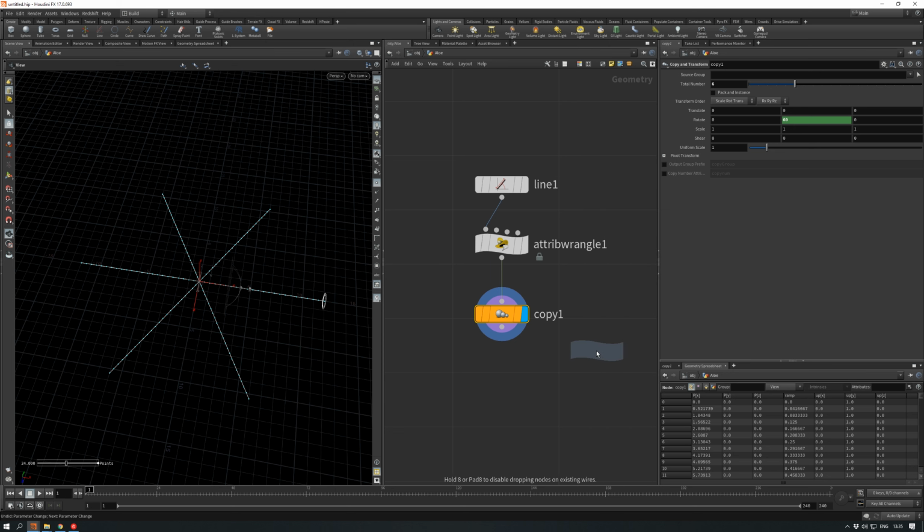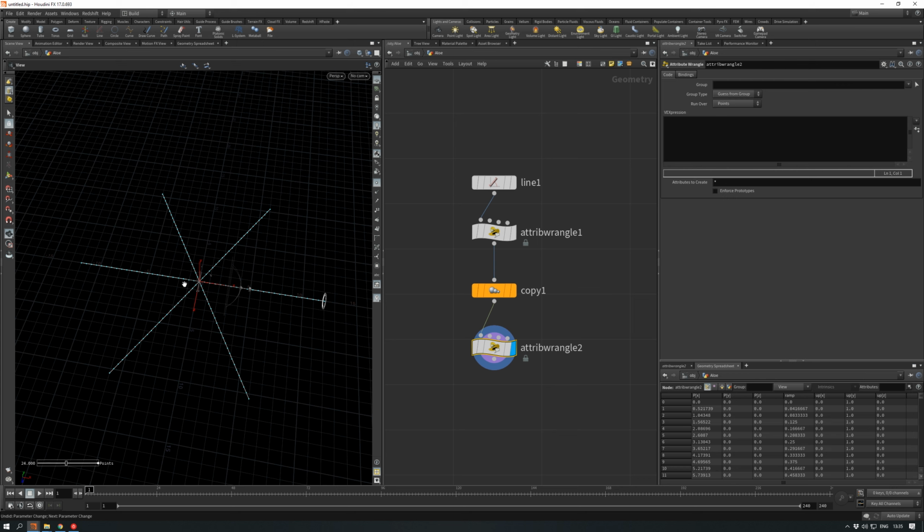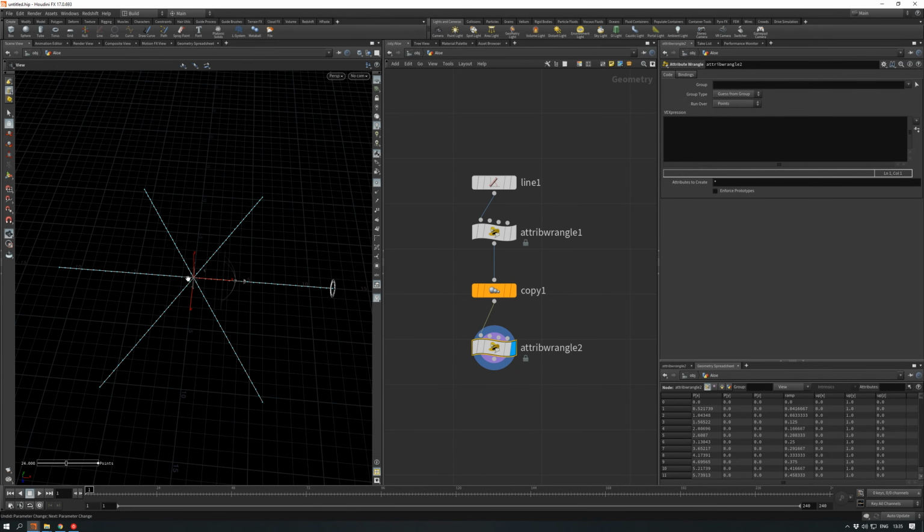Now we need a new attribute wrangle node. This wrangle is used for rotating the points. First thing is to create a vector4 for quat variable.